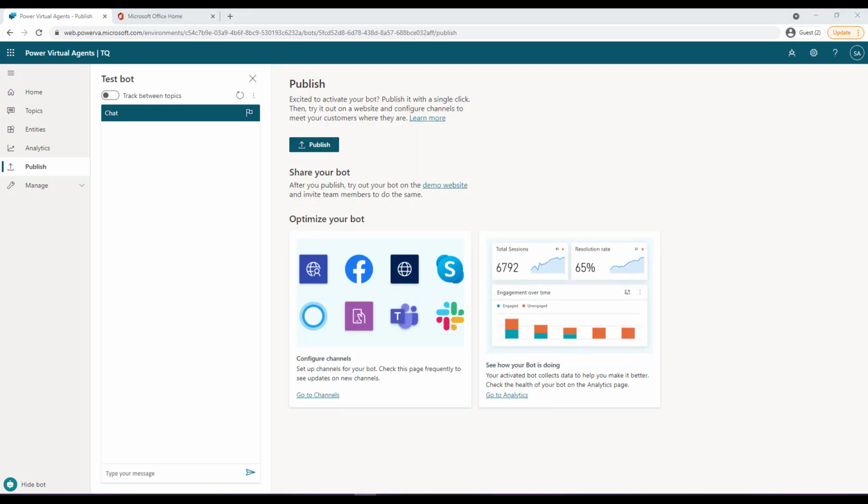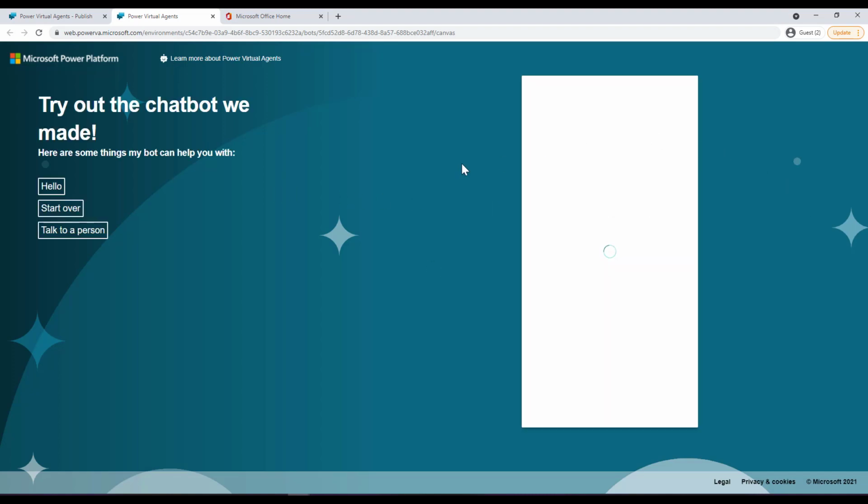Okay, so once we have published our bot, what you can also do is there is a shareable link of a demo website. So if you open this, you will see that your shareable link contains a demo website where you can test your bot as well or see how your bot works.